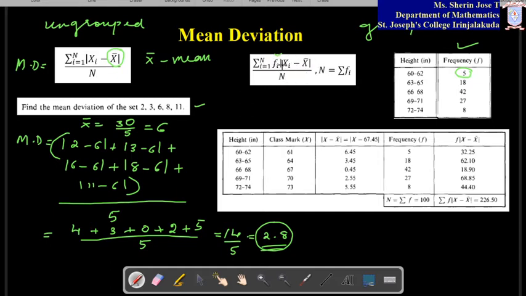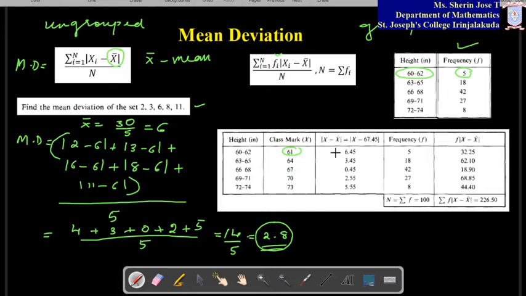So xi, what is xi here? Here it is given like a class. So to find xi, you have to find the class mark. Class mark means you have to take the average of it. So 60 plus 62 by 2 will come 61. That is the average value of this class. So 61 we will take it as your xi. Likewise for each class you have to find the class mark. So all averages are coming correct. Middle value of all these classes are coming here.